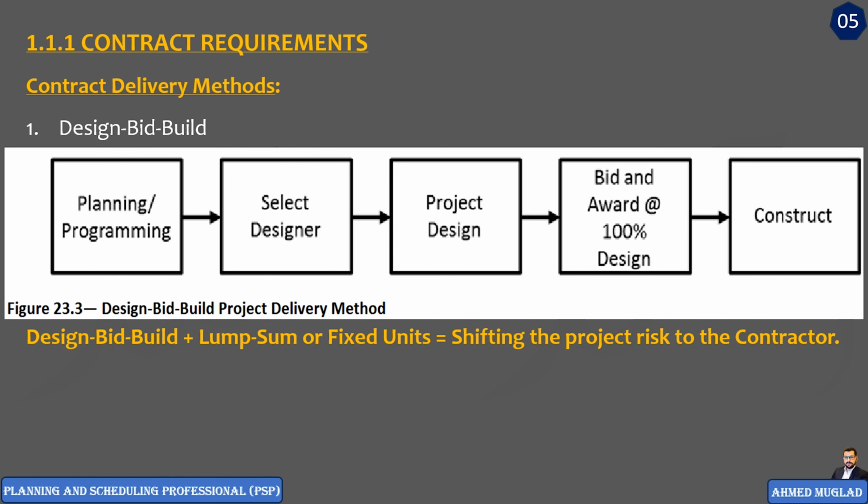Here in this diagram, the project design must be completed before the bid. And the bid processes must be completed before the start of construction. So it is design, then bid, then construction. This is what is called design, bid, build. Design fully completed in the first step, then bid processes fully completed, second step, then third step, start construction, start building. So again, it is design and bid and then construction.